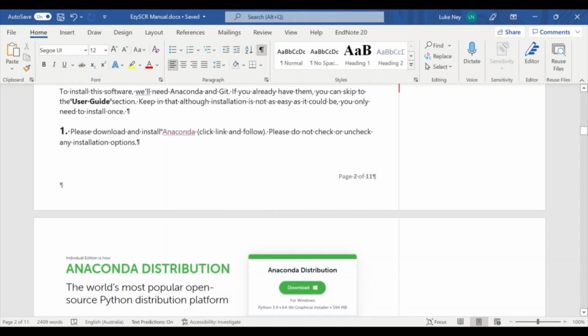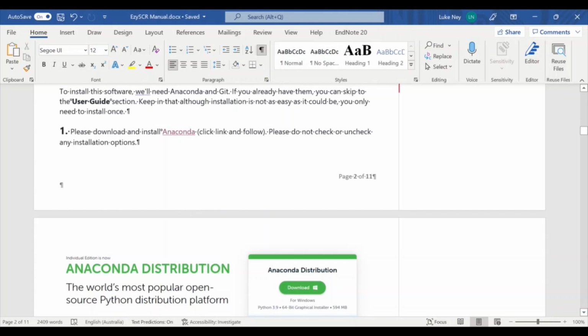Currently, the only way to install the EzySCR package is by cloning the program from the GitHub repository and executing the software as a notebook in a local browser through an Anaconda prompt on your computer. This is slightly more complicated than installing a program as a professional package, though it allows advanced users to modify the software code to allow full customizability of the package.